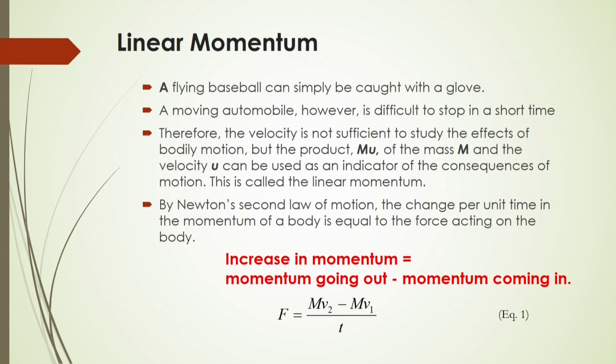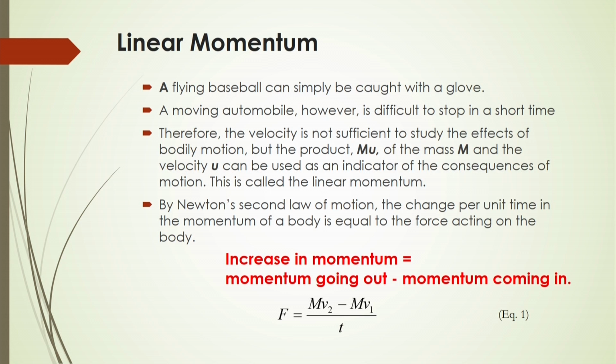Like mass: if an automobile is heavily loaded, it will have more momentum at the same velocity, and a lighter body with the same velocity will have less momentum. So, how can we represent this momentum? If we multiply the mass of the body by its velocity, it is considered the momentum.